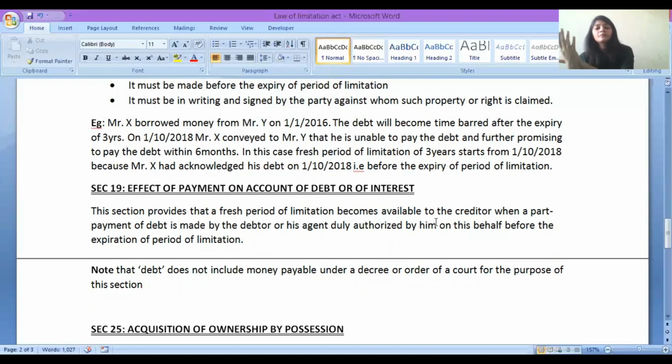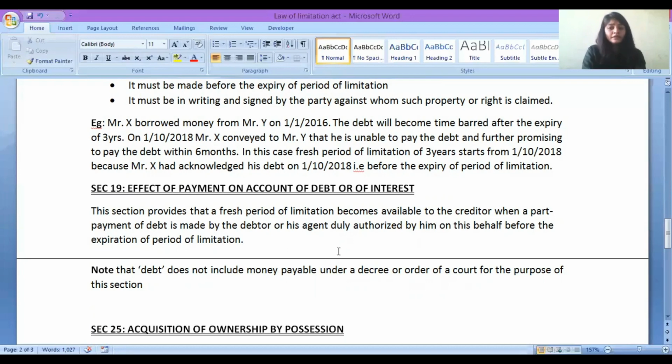If you are making the payment or your agent is making the payment, that is fine, because the agent is legal. You have given an authority to the agent. Here also, it should be before the expiration of the period of limitation. You have to make a part payment before only, then only I will get a fresh period of limitation. Otherwise, I am not going to get a fresh period of limitation.